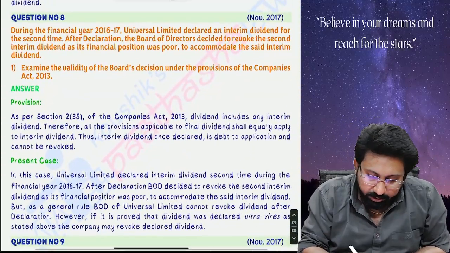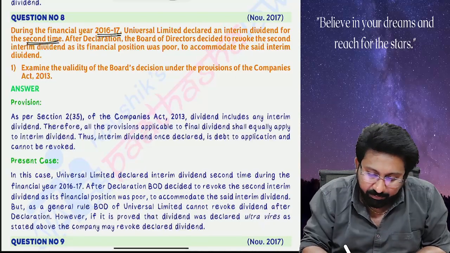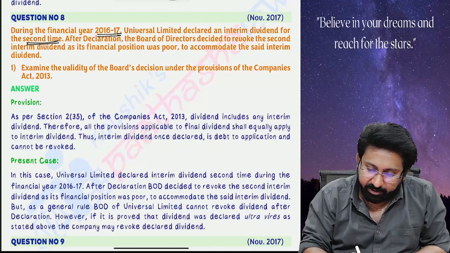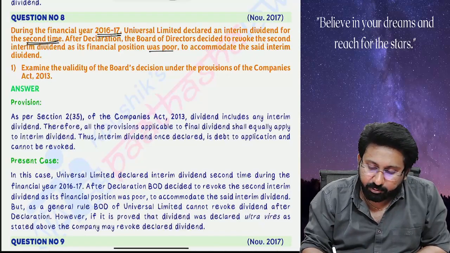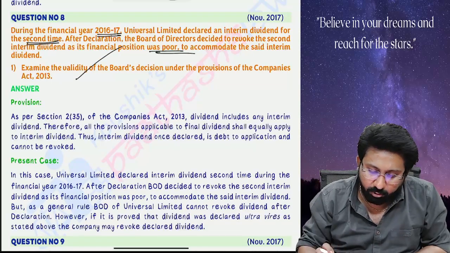Next. During the financial year 16-17, Universal Limited declared interim dividend for the second time. After declaration, Board of Directors decided to revoke the second interim dividend, since the financial position was poor to accommodate the said dividend. Examine the validity of the board decision.